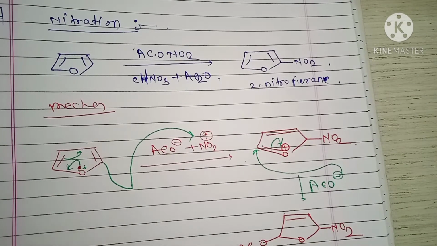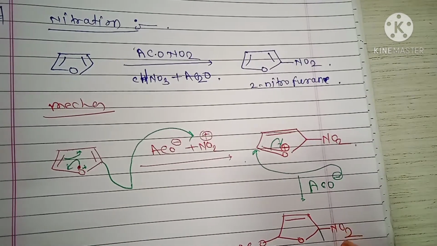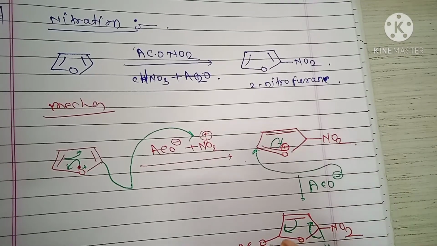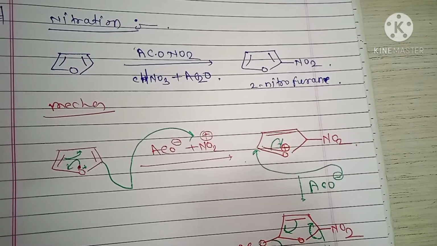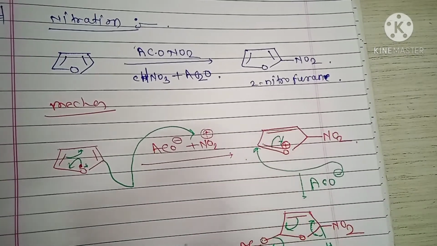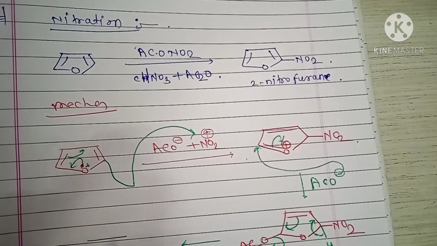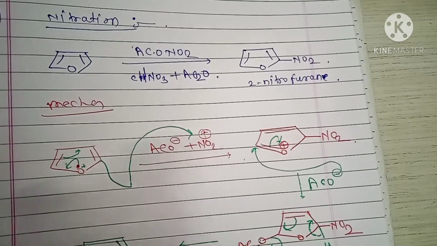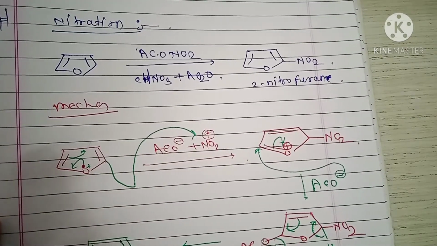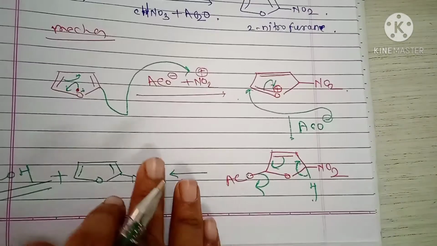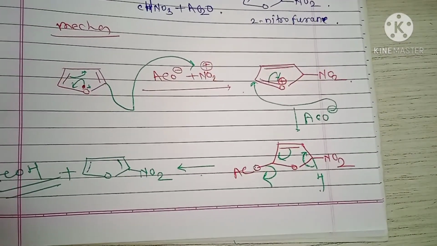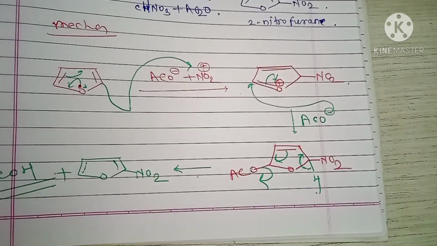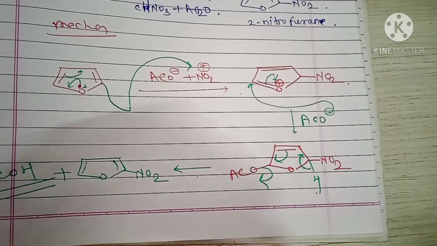Okay, next the loss of this proton, this bond shifts here, this bond shifts here, and loss of AcO and here H. Okay, and the formation of 2-nitrofuran plus AcOH. Okay, this is the reaction of nitration and the formation of 2-nitrofuran.